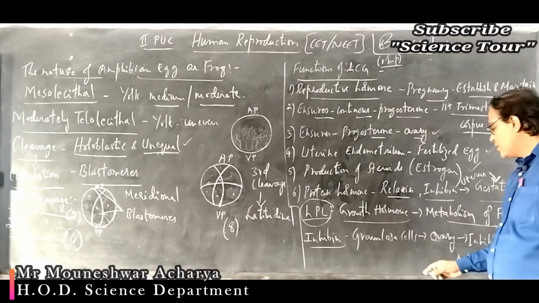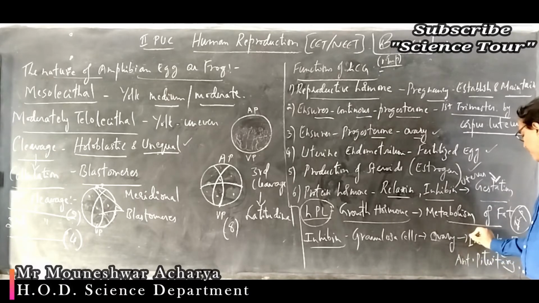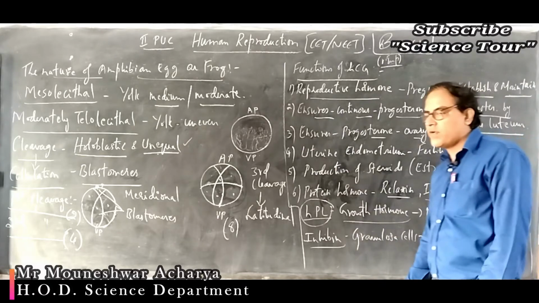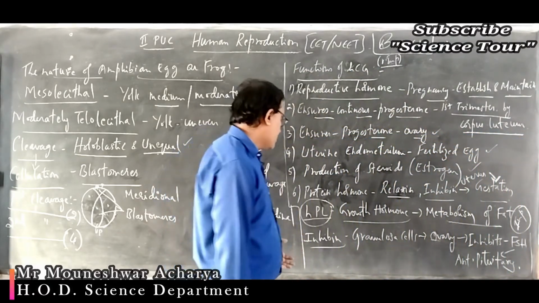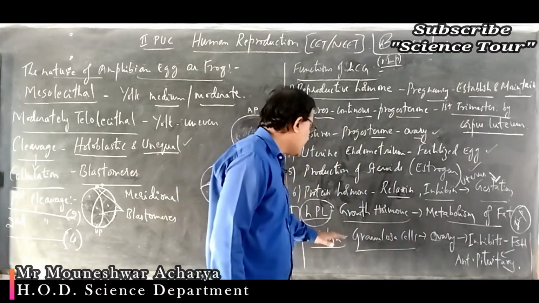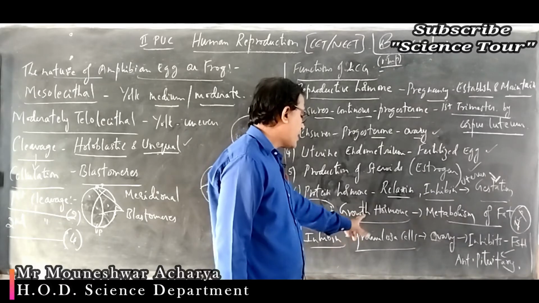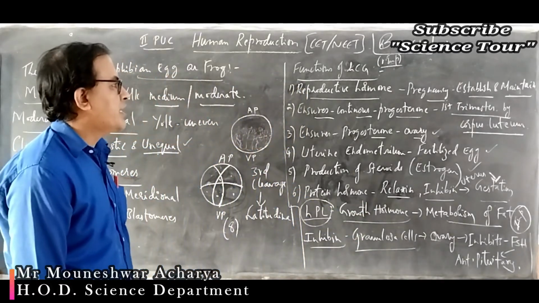What is the function of inhibin during pregnancy? If follicles are continuously being produced, then it may affect the pregnancy. So during pregnancy there is no need for the releasing of follicles. That is prevented by the hormone called inhibin. It acts on the granulosa cells of the ovary and inhibits the FSH production from the anterior pituitary.